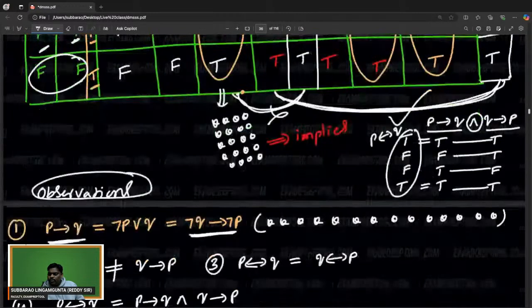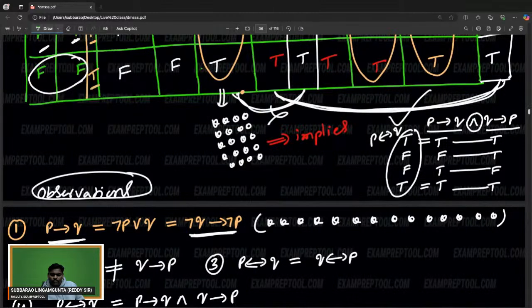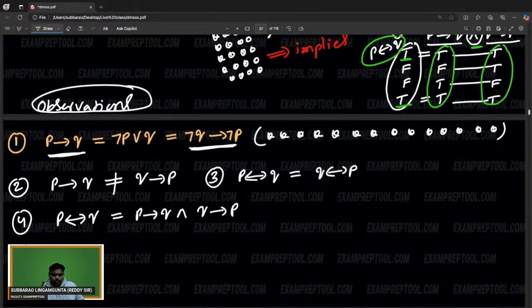Assume this is P implies Q, and Q implies P, both copied from the above table. If you do the AND operation, it is exactly equal to P double implies Q. So this is going to be equal.